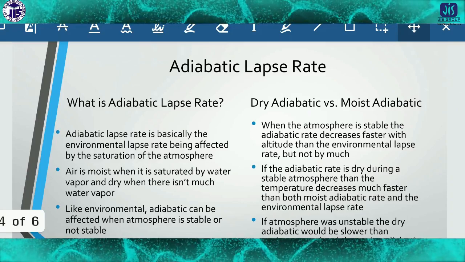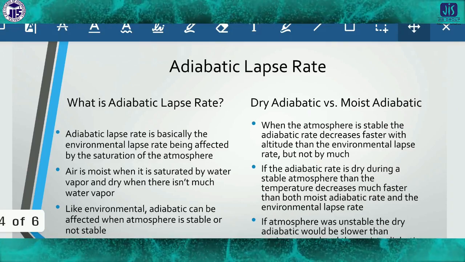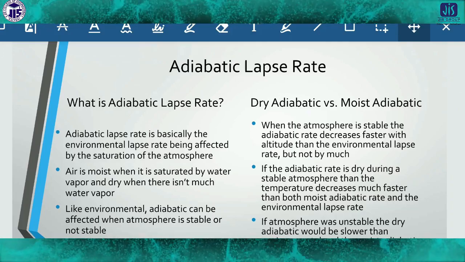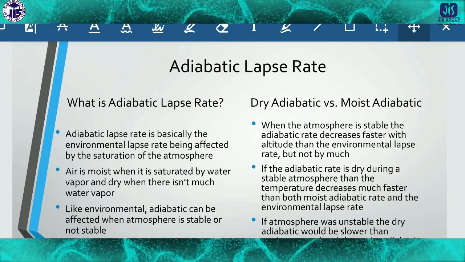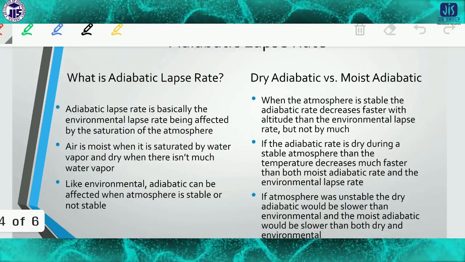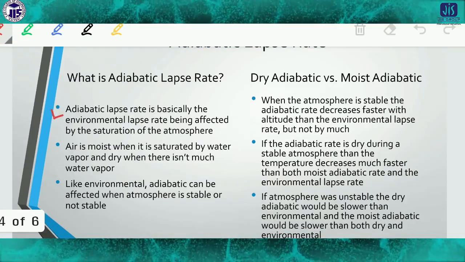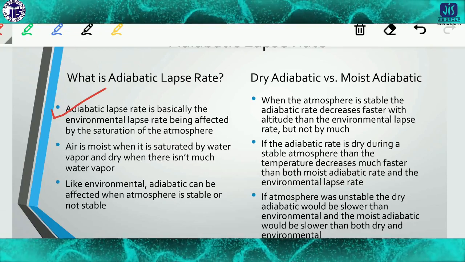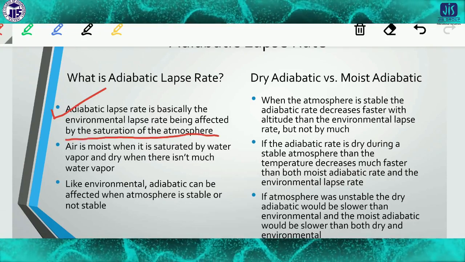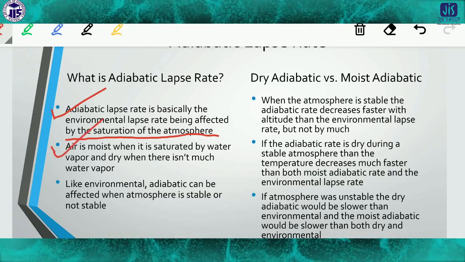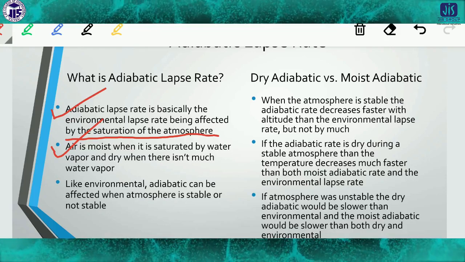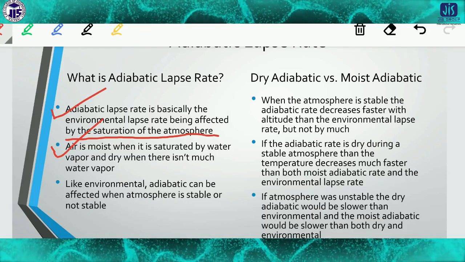Now, adiabatic lapse rate. What is the adiabatic lapse rate? It is basically the environmental lapse rate being affected by the saturation of the atmosphere. Air is moist when it is saturated by water vapor, and dry when there is not much water vapor.